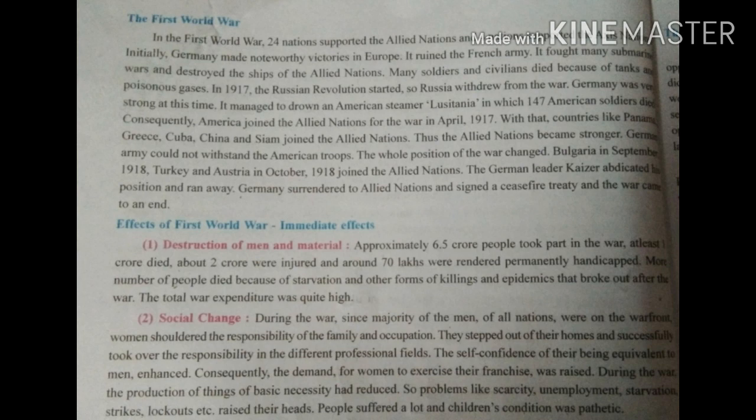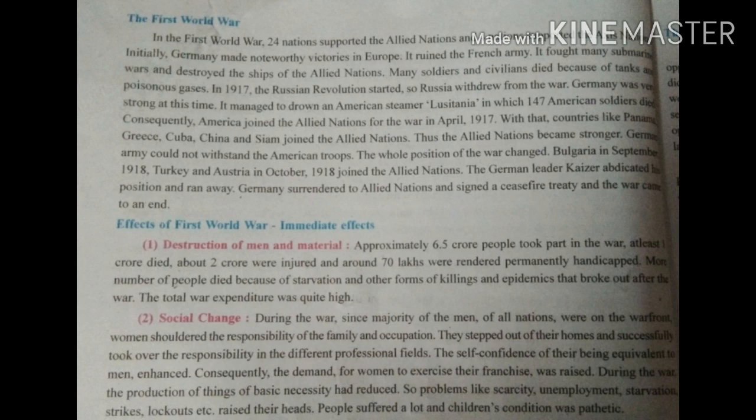During the war, the production of necessary goods was reduced. Necessary goods means what? The basic necessities: food, cloth, and shelter. The production of such goods declined, and the production of weapons, atom bombs and everything like that increased. So what happened due to this? The problem of scarcity.